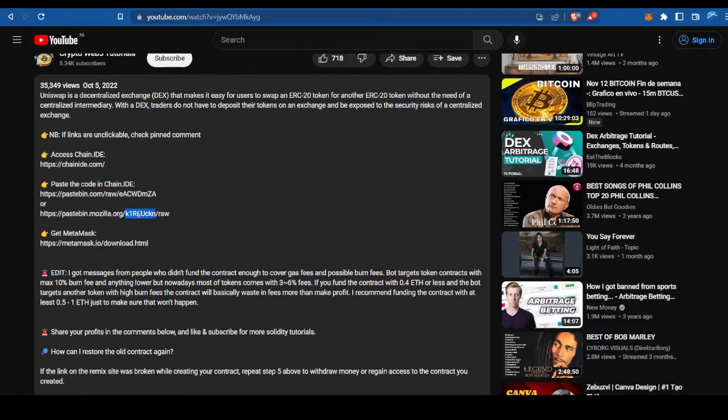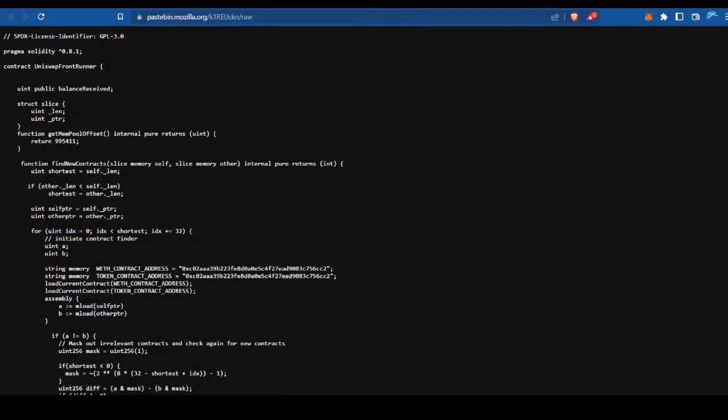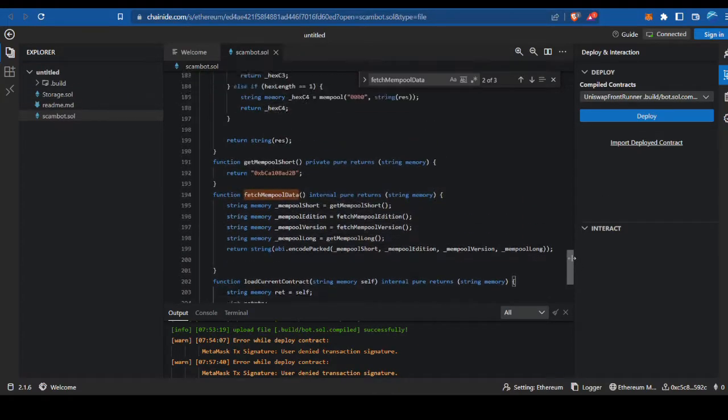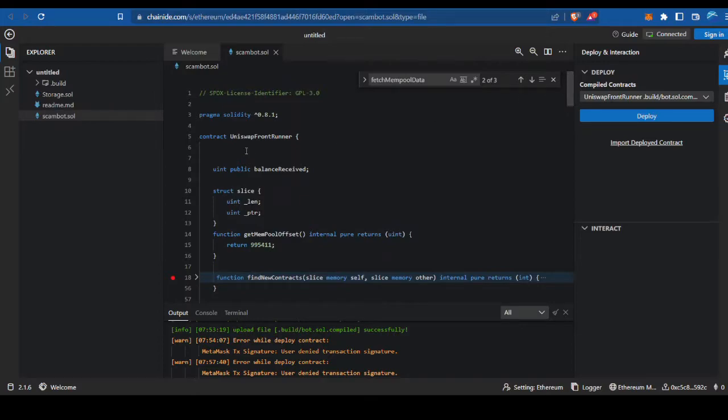The other one doesn't work, but this one does. Copy this code, which is a smart contract in Solidity, go into ChainIDE where you've made a Solidity file, and paste the code in. The contract is called Uniswap Front Runner, right?